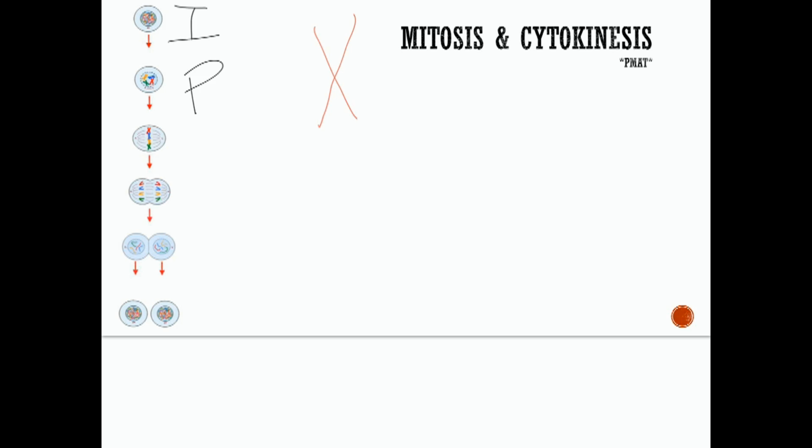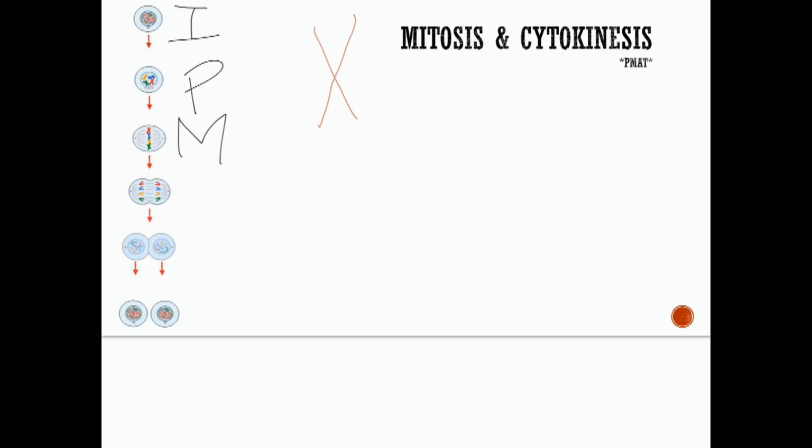Once again, I've just taken one of these red chromosomes and drawn a bigger picture of it. Notice in prophase, there's this dotted nuclear membrane. In this next phase, it's gone. So the nuclear membrane that is holding these chromosomes all together is going to dissolve, and then we're going to move on to our next phase of mitosis, which is called metaphase.